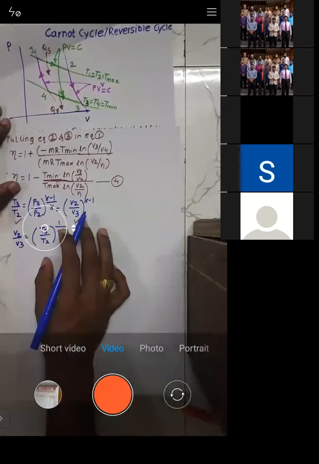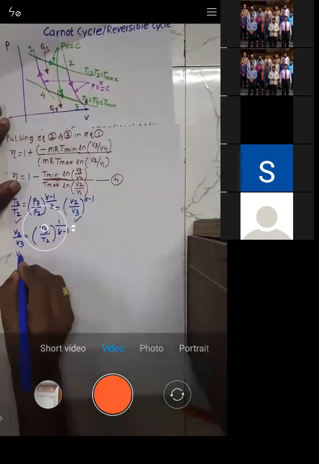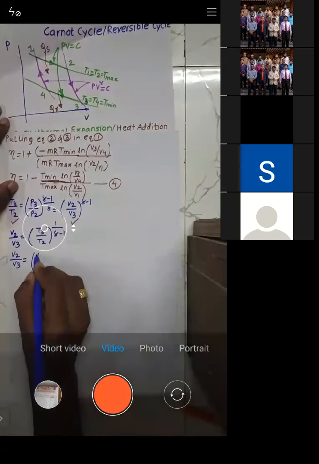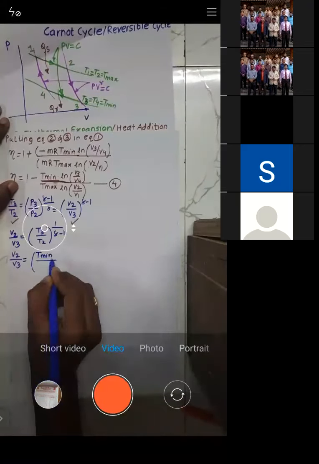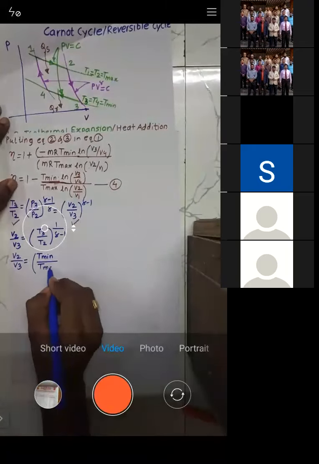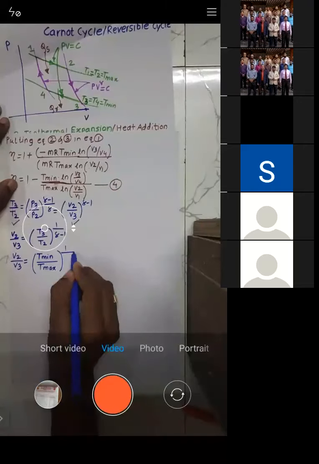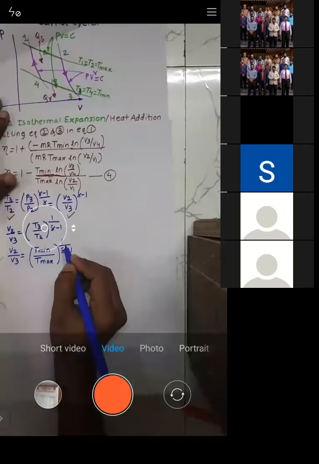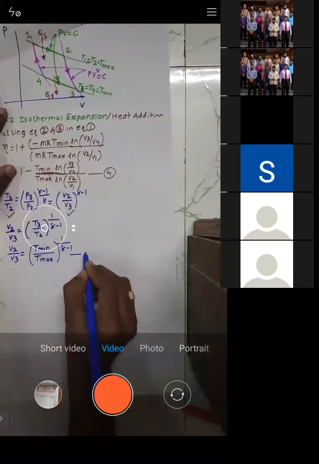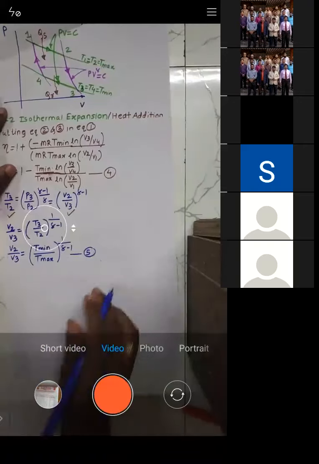T3 is T minimum and T2 is T maximum. So V2 by V3 is equal to T min by T max raised to power 1 by gamma minus 1. Let us call this equation number 5.